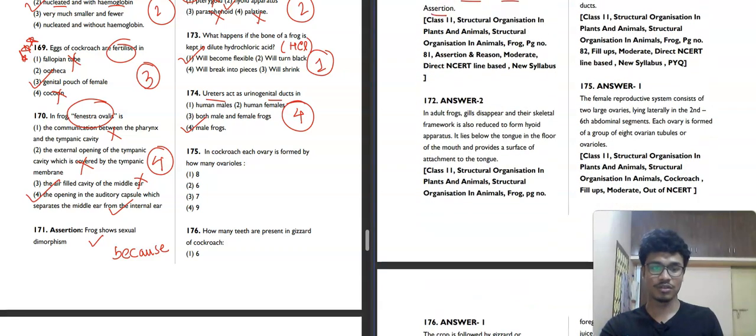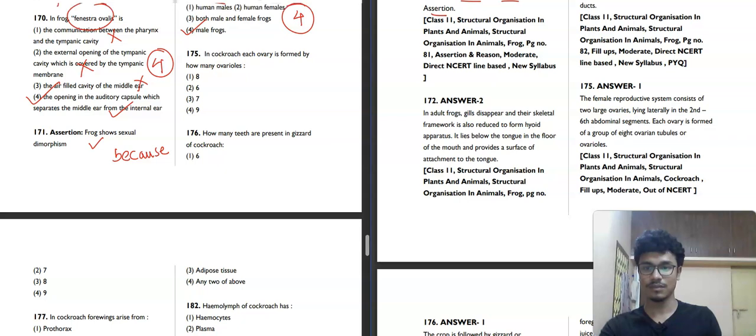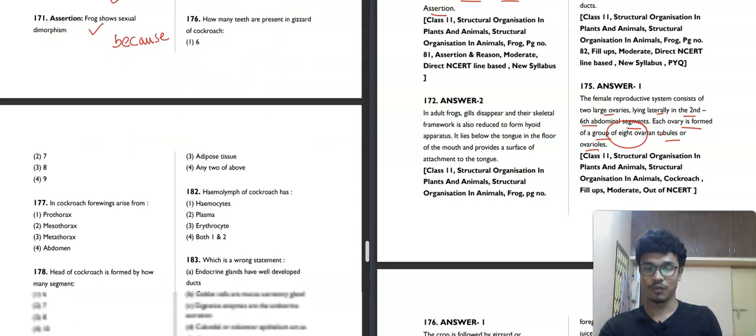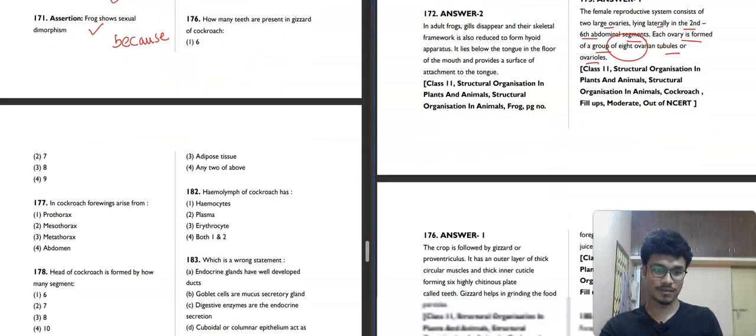Now we will move towards question number 175. In cockroach, each ovary is formed by how many ovarioles? Just mark this word. Each ovary is formed by how many ovarioles? 8, 6, 7 or 9. So each ovary is formed by 8 ovarioles. The first option will be our correct answer. The ovaries lie laterally in the 2nd to 6th abdominal segments, and each ovary is formed of a group of 8 ovarian tubules or ovarioles.